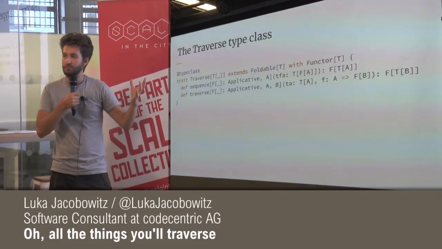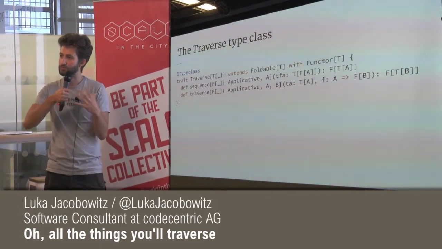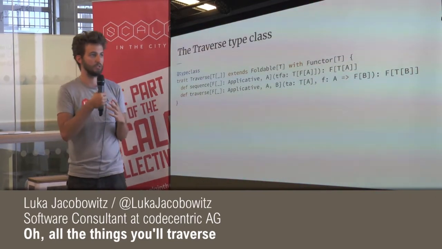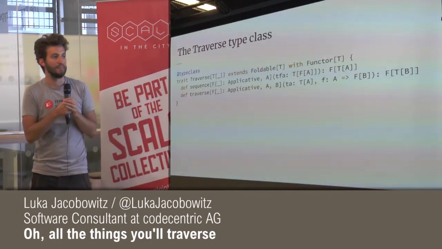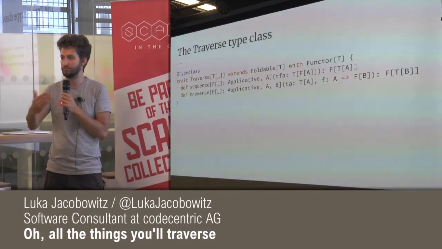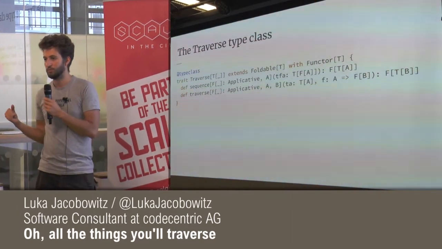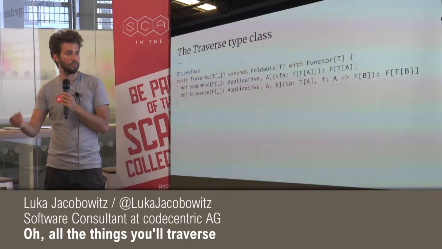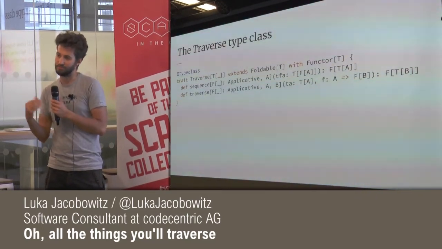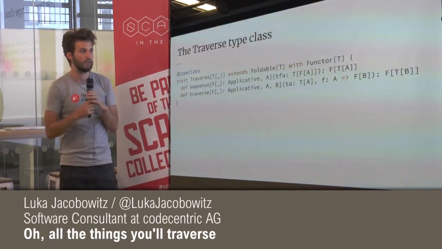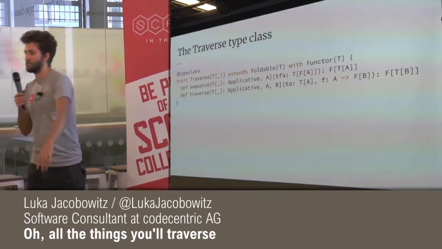We say that, hey, we can do this for any pair of Traverse and Foldable, Traverse and Applicative, and Traverse and Monoidal. And that means that we can turn a list of future into a future of list. We can turn a list of option into an option of list, but we could also turn an option of list back into a list of option. We could turn a list of either into an either of list.